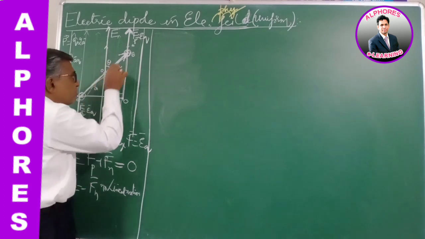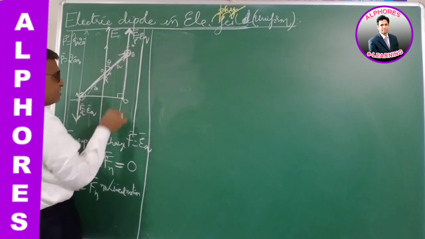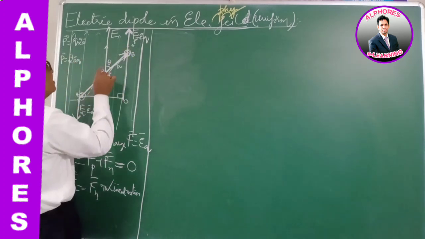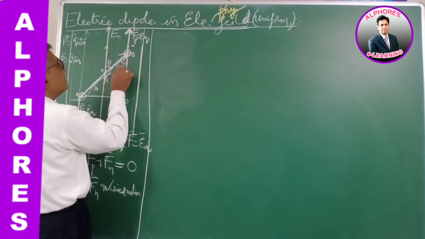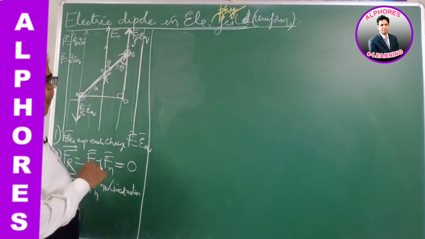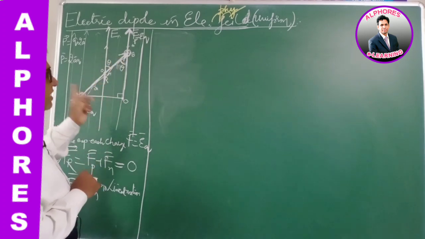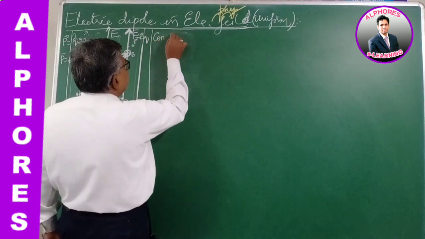Now these two are parallel lines, right? Because the field is uniform, these two are parallel lines. So if this is theta, this is also theta because they are alternate angles. Now consider the right angled triangle OAB.